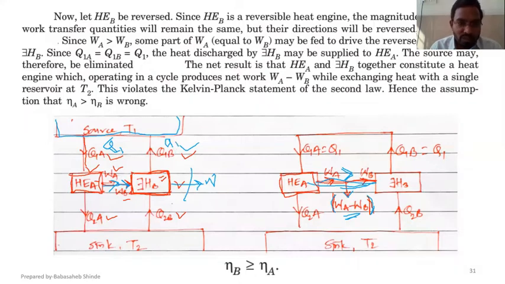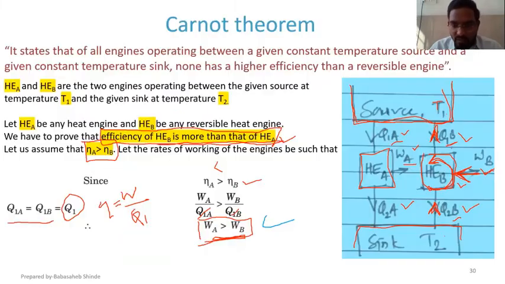So when we reverse this heat engine B, what was happening here initially? Heat was being taken from the source. This one was also heat taken from the source. But on reversal, now this is heat added to the source, and this is heat extracted from the source.